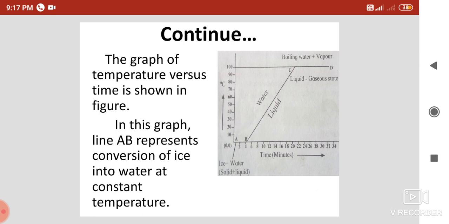So after observing the graph, you will find three different lines shown: line AB, line BC, and line CD. Line AB is where the ice melts, line BC is where the temperature of the water steadily increases, and point C is where the water starts boiling, that is converting into steam. Line CD is where the water is converted into steam. That time the temperature remains constant.